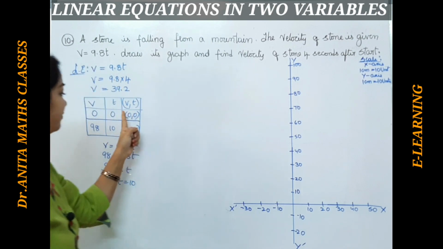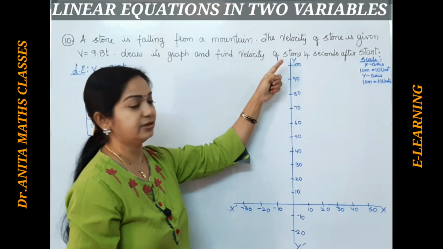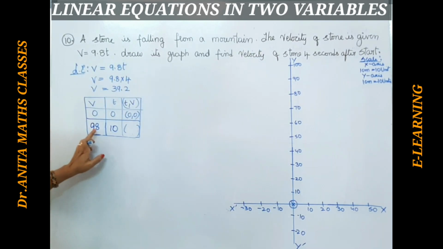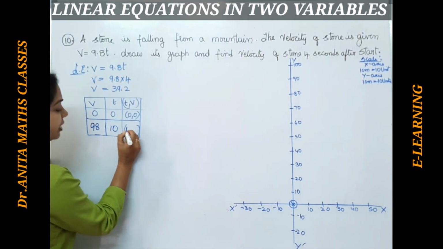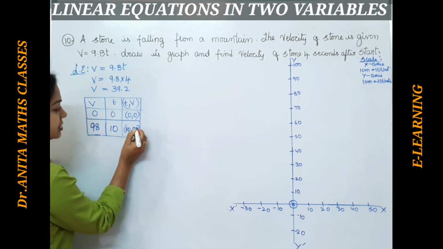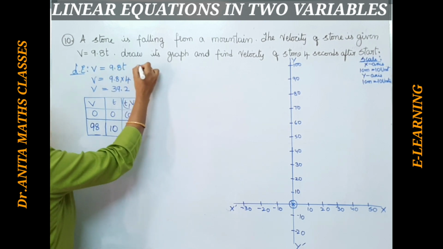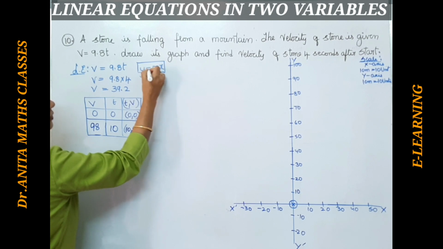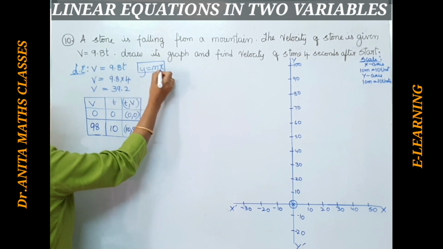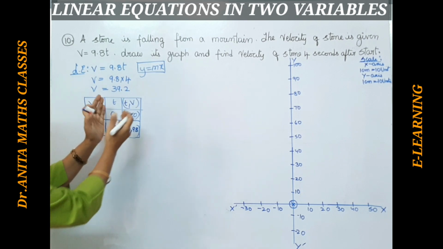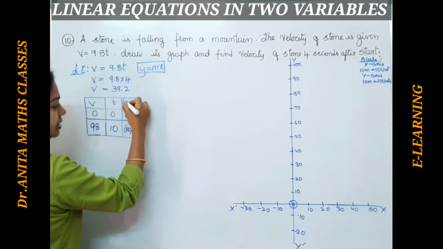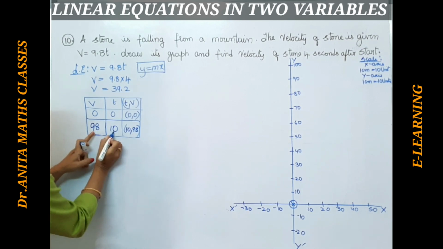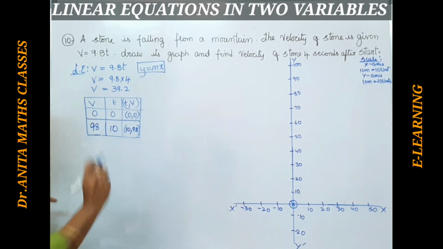Since we have 98 and all that, I have taken the y-axis as 10 units for 1 centimeter. We took 98 comma 10, but we have to write 10 comma 98, because see here, this is a correction. We are supposing this is in the form of y is equal to mx, where y is the v and x is the t. So we should not write v t. So make this correction, t comma v. So 0 comma 0, 10 comma 98.